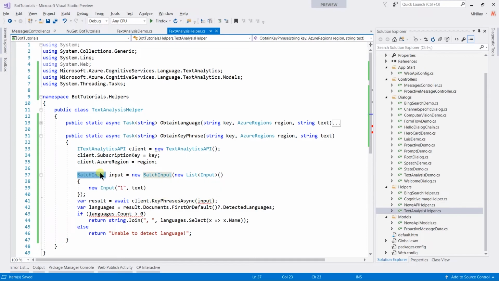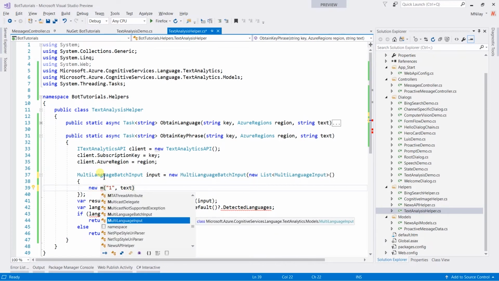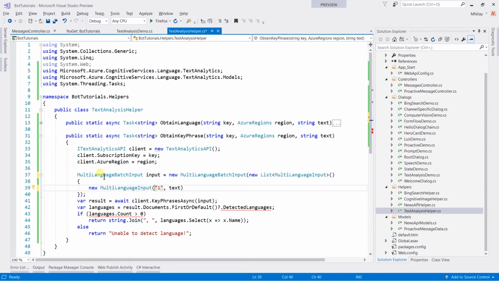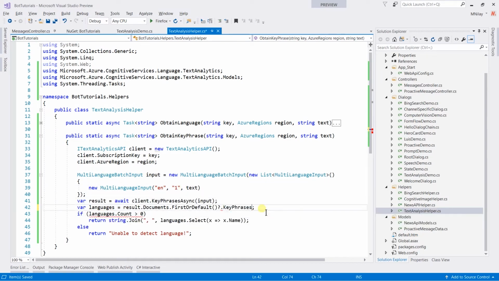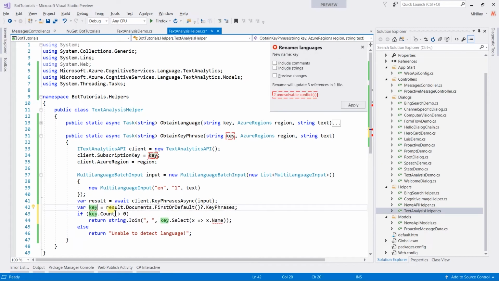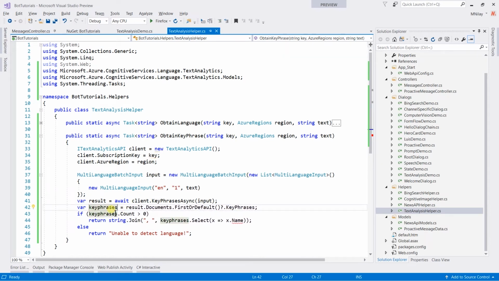So change it. It will take a list of multi-language input. Here we can pass text of multiple languages, so we need to specify which language is used in the text. Obtain key phrases from the document. If found, then return them comma separated. Otherwise, return not found any key phrases.